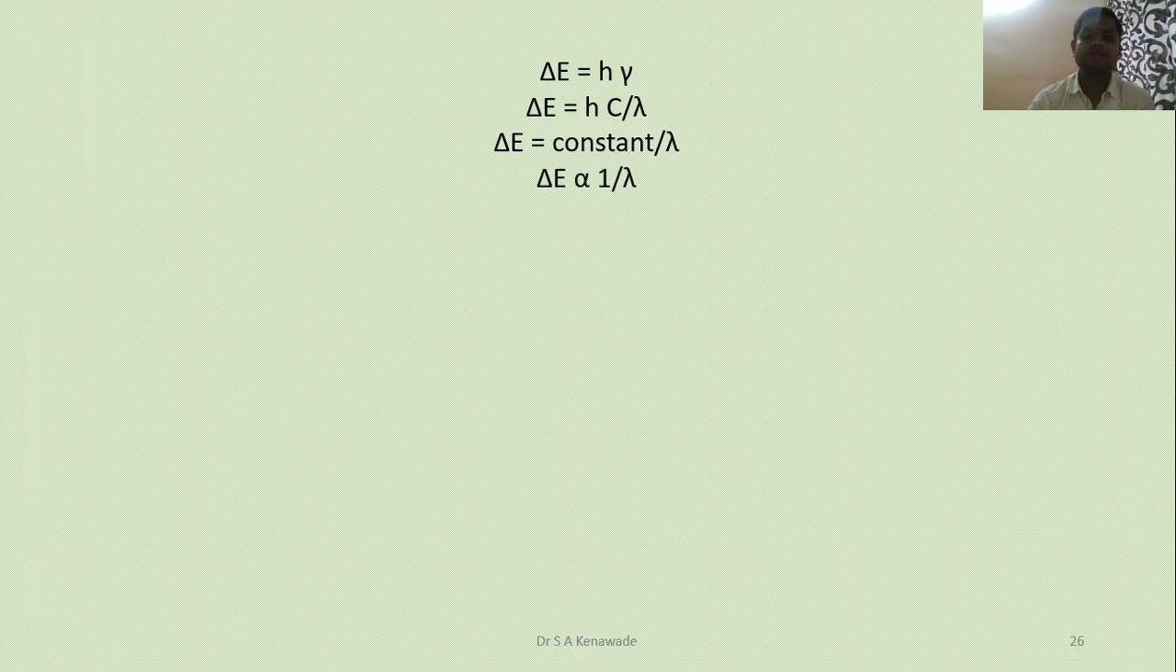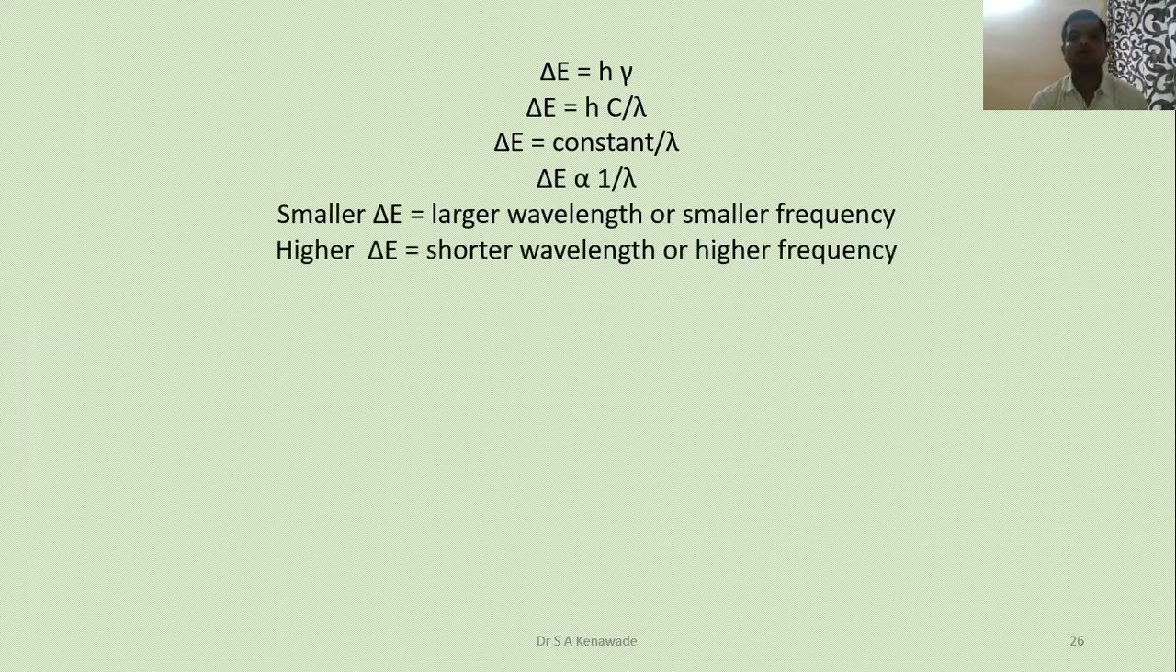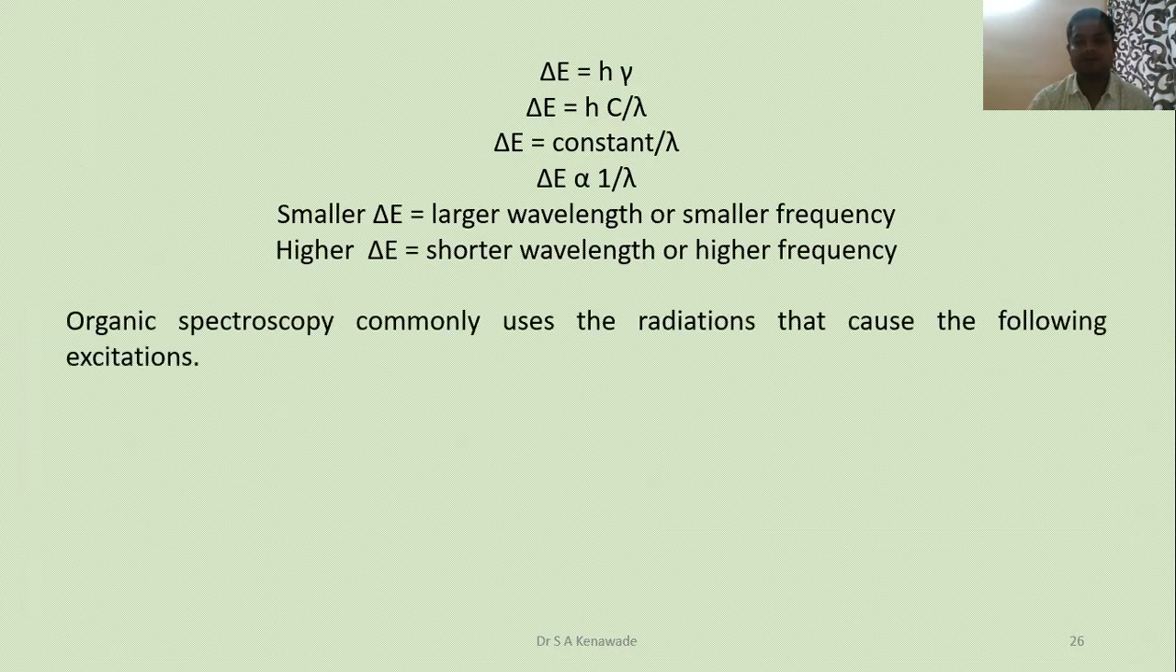The energy of a photon is given by Planck's equation: delta E is equal to h nu. Again, nu is equal to c upon lambda, from equation number 1.1. So delta E is equal to h multiplied by c divided by lambda. Then delta E is equal to a constant divided by lambda, because h and c are constant terms, meaning delta E is inversely proportional to the wavelength. That is, smaller delta E means larger wavelength and smaller frequency. Higher delta E means shorter wavelength or higher frequency.